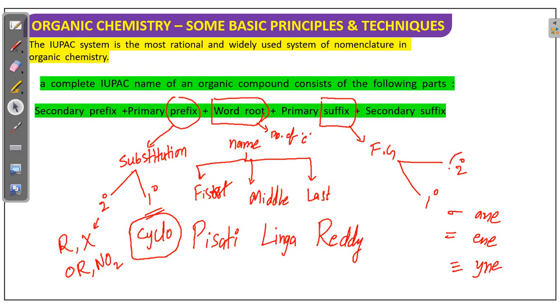Secondary suffix represents the main functional groups. It may be alcohol, carboxylic acids, amine, whatever the main functional group is. These main functional groups have suffix names that we have to learn.